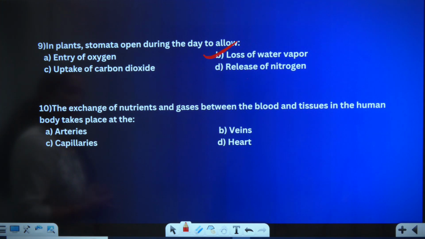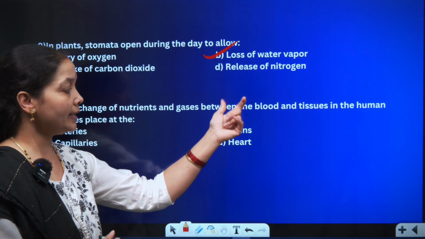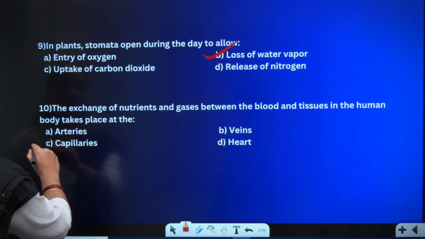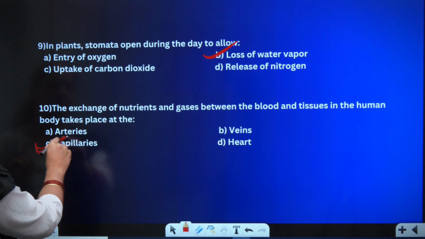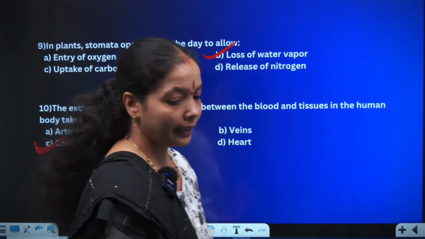Then, the exchange of nutrients and gases between the blood and tissue in the human body takes place at the... Arteries carry oxygenated blood, veins carry deoxygenated blood, and the heart is going to pump. The capillaries are the exchange point between the arteries and veins for all these things happening. Therefore, option C will be the right answer.